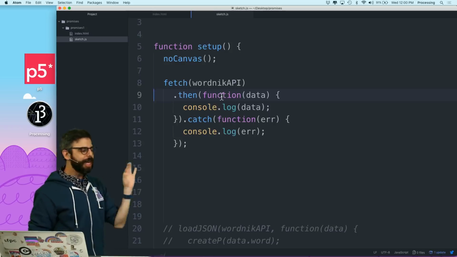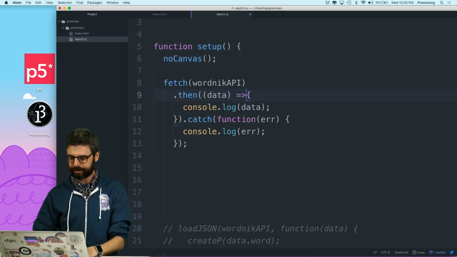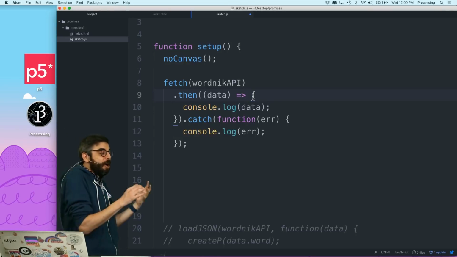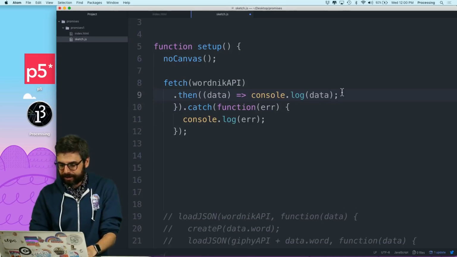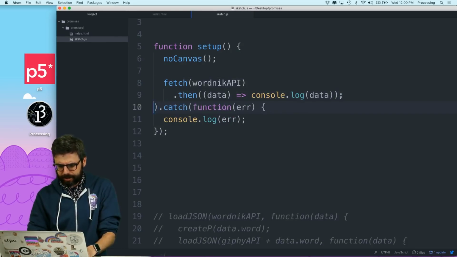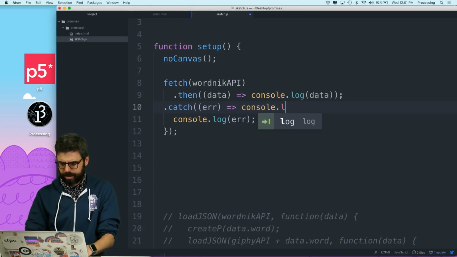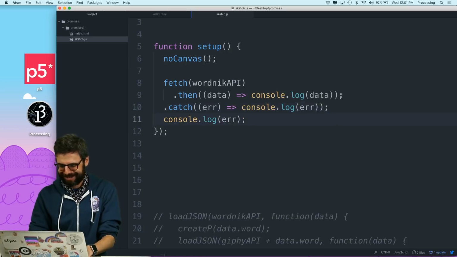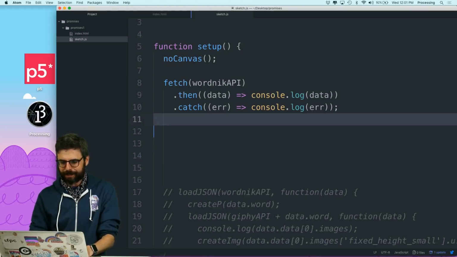Now here's the thing. If I want to clean this up even a little bit more, I might want to use the arrow syntax. And once I use the arrow syntax, if I just have one line of code, I can simplify this. Let me make sure I have this right. And then I can do this. Did I stop talking? I had to concentrate. And this doesn't need a semicolon. Whoa, I made this confusing. But let's just do my best here. All right. So let's just make sure this still works.